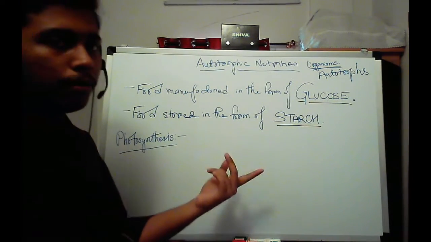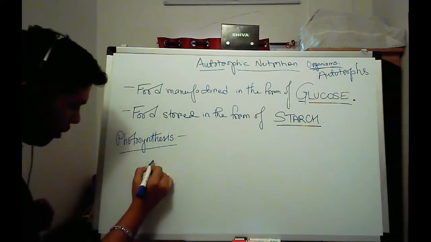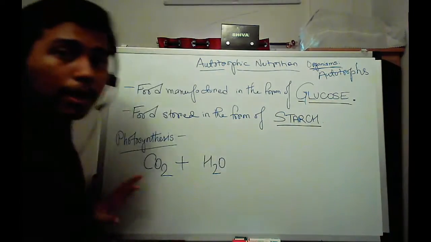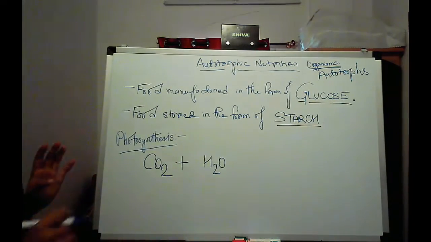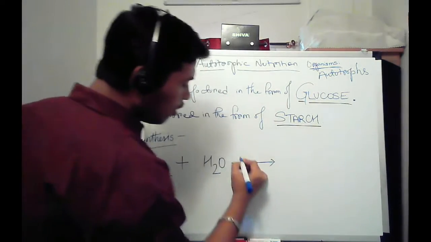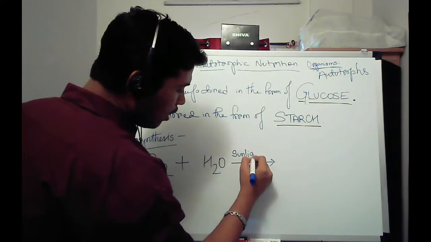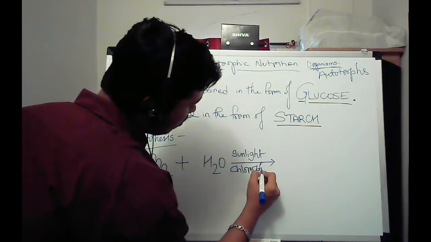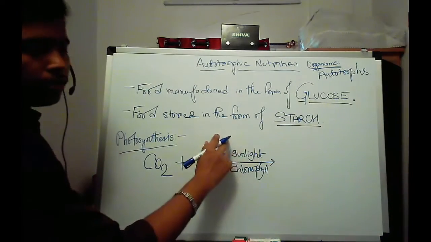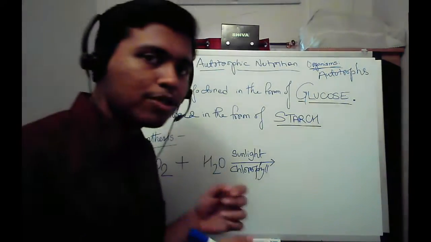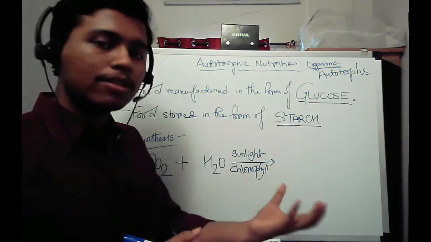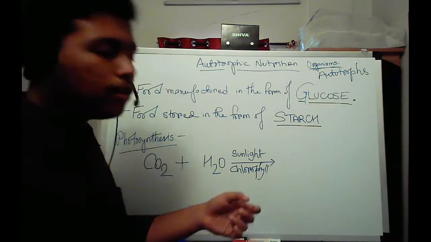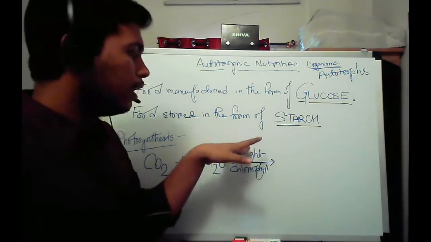So we'll be focusing on carbon dioxide, CO2, and water, H2O. Now, in the presence of sunlight and in the presence of chlorophyll, of course, if chlorophyll is the cook, sunlight is its flame. Of course, a cook cooks on a flame, right? So when a cook is cooking, that person will require the flame to burn so that that person can cook the meal. Chlorophyll is the cook, sunlight is the flame.